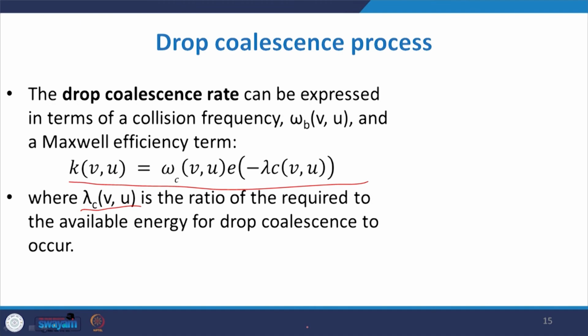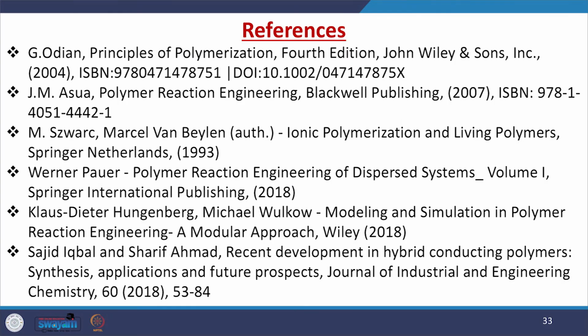Here lambda c u v is the ratio of the required to available energy for the drop coalescence to occur. In this particular lecture we discussed the concept of population balance and its efficacy in predicting the behavior of various particles or various chains developed in the polymerization process. We discussed the drop coalescence process, the various concepts of formation of a drop, and then adjoining and the formation of agglomerates in this drop coalescence process.